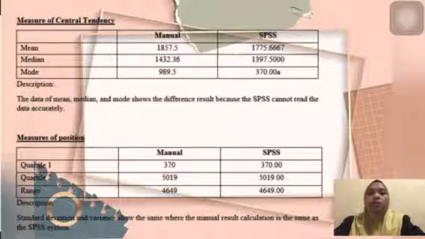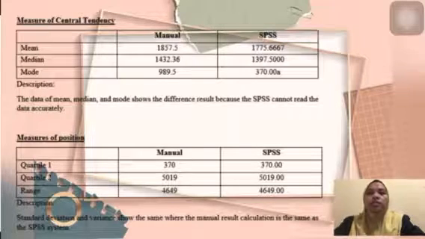Next, measure of position. Standard deviation and variance show the same, where the manual calculation result is the same as the SPSS system. And the last point is measure of variation.